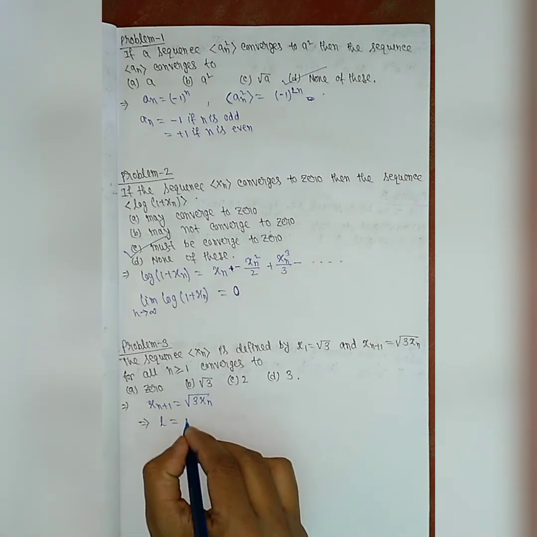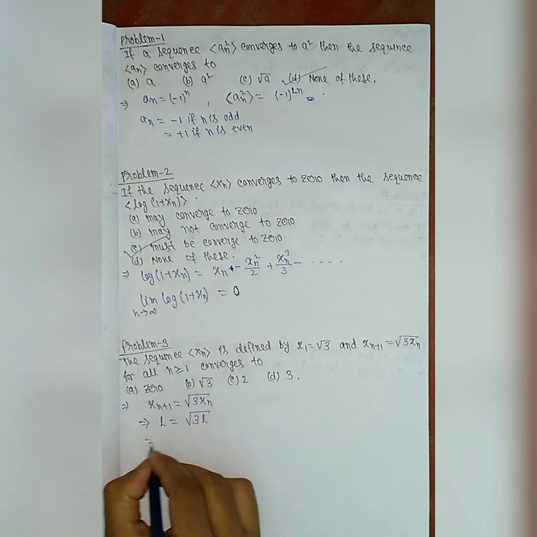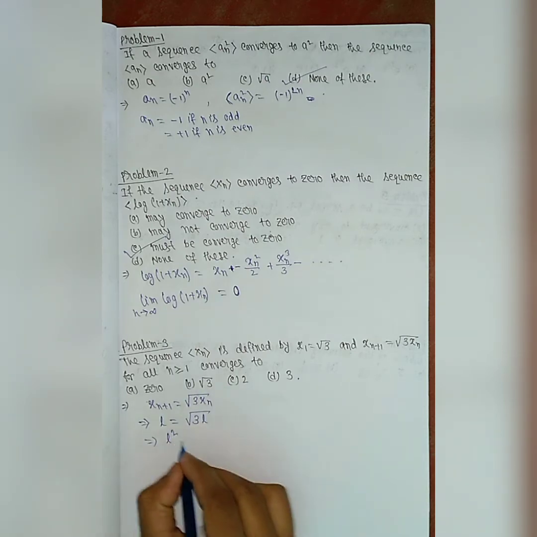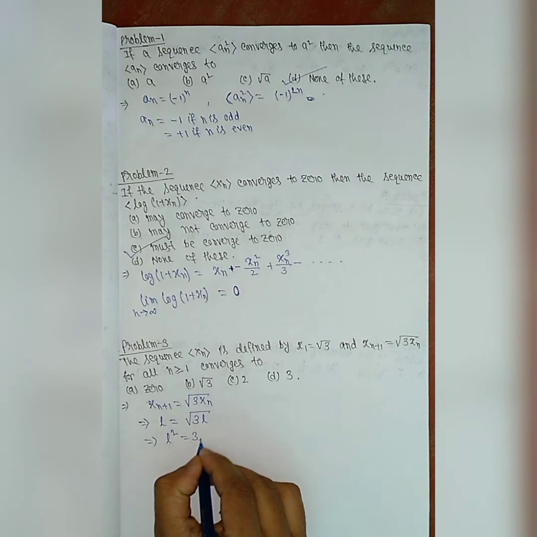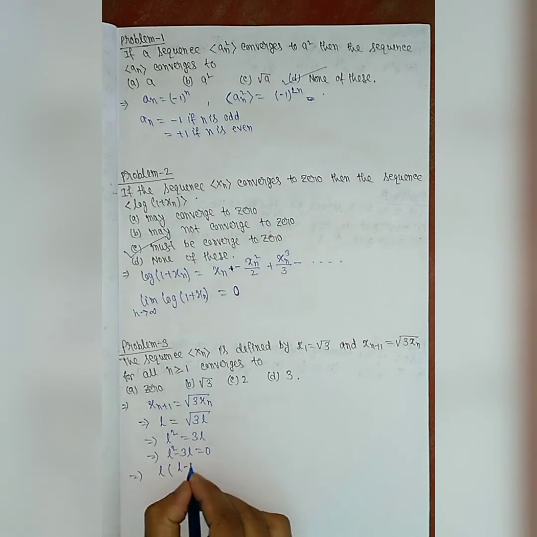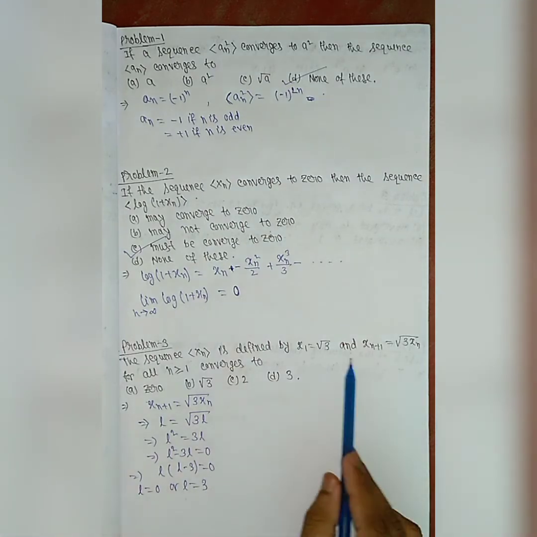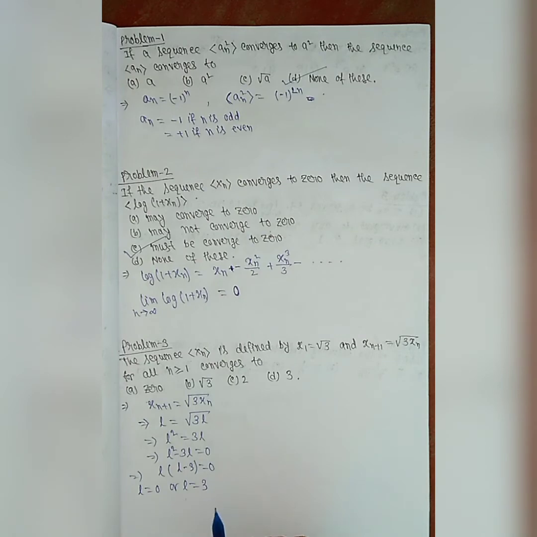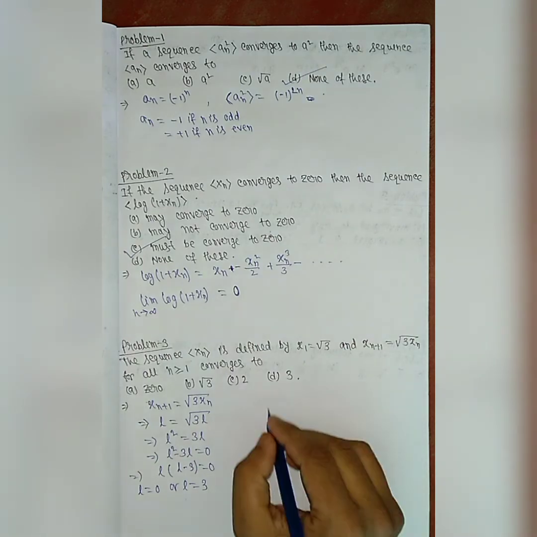So we get L equals the square root of 3L. If we take the square, L squared equals 3L, or L squared minus 3L equals 0. If we take L common, L(L - 3) equals 0. So we get two values of L: L equals 0 or L equals 3. So this sequence may converge to 0 or 3. Now we'll check to which value it converges.